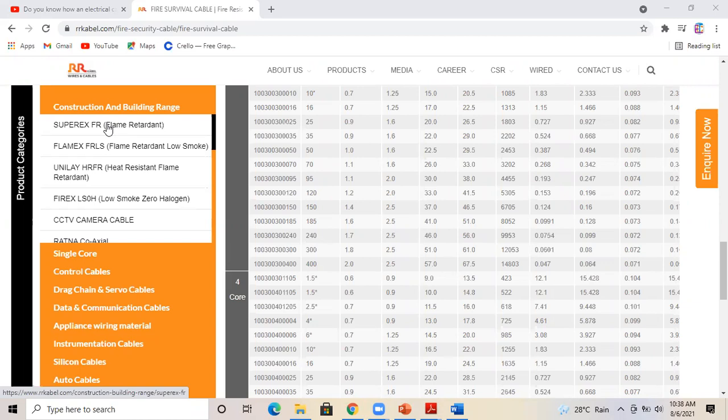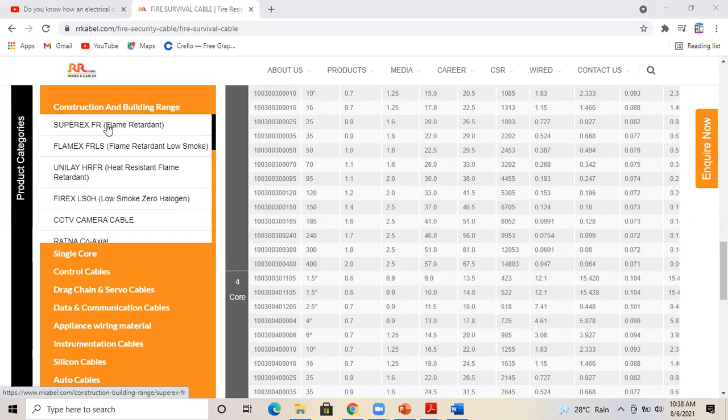Whenever you say it, you have to be careful. Don't say fire retardant. You can't retard the fire. You have to say flame retardant low smoke. So when you keep the wires in the flame, for a particular time it will withstand the temperature and the flame. Only for a particular time.